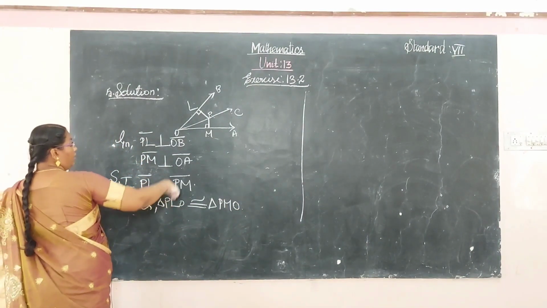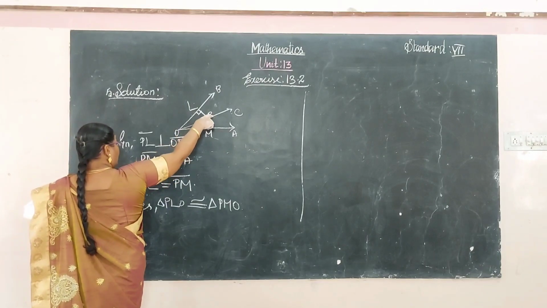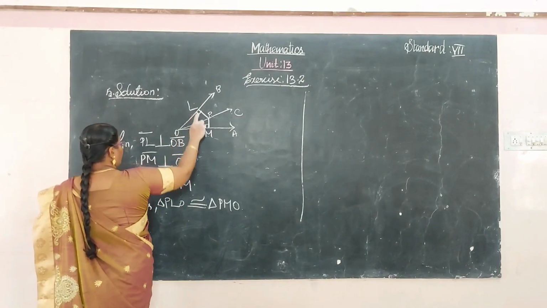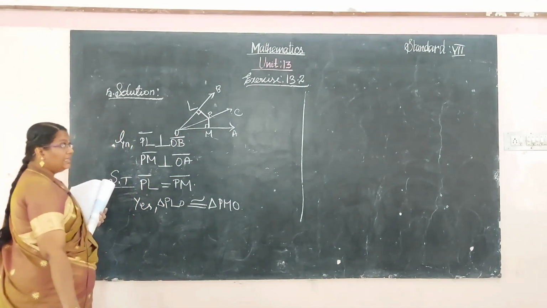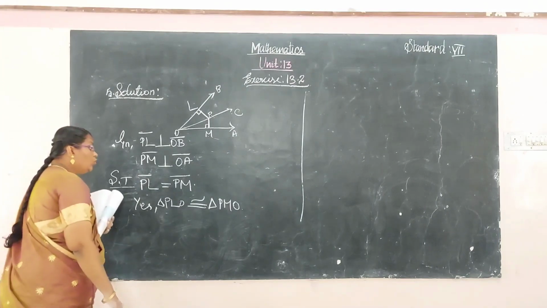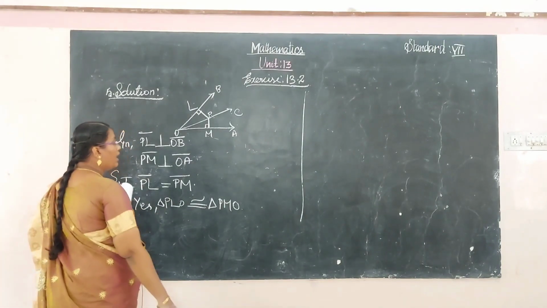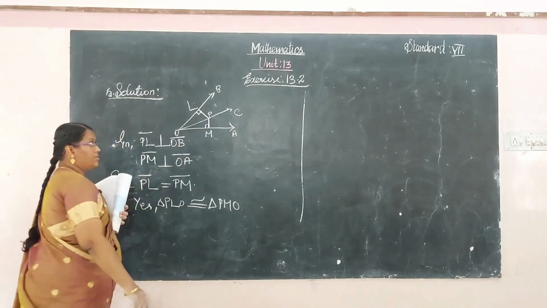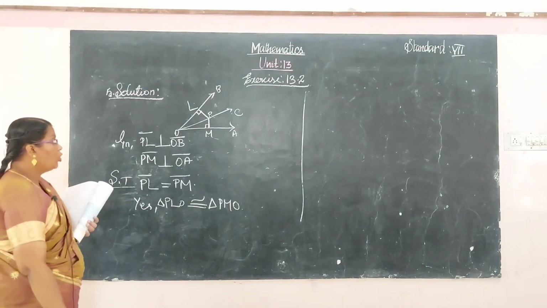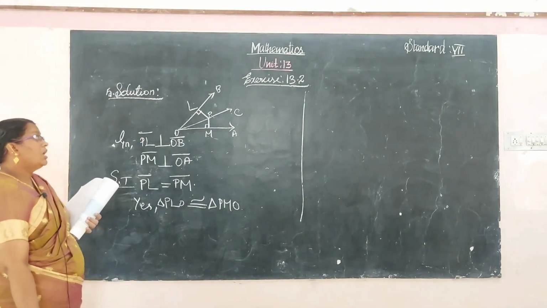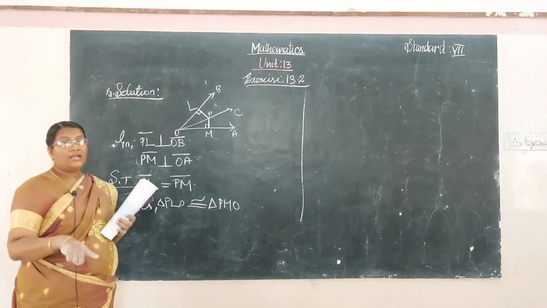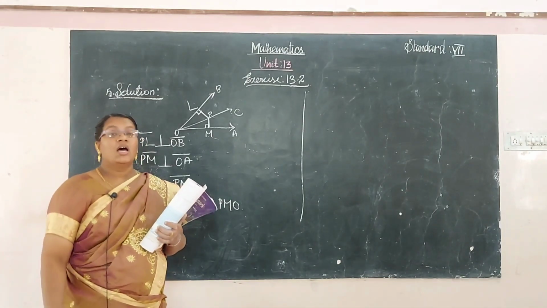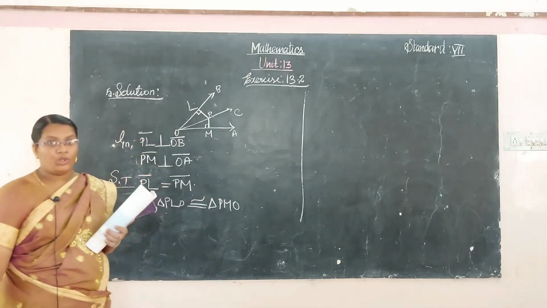Yes, the triangle PLO and the triangle PMO are congruent because the angle PLO is 90 degrees and PMO is also 90 degrees. And OP is common for both triangles. So both have the same value. One angle is a right angle, so it satisfies the criteria, RHS, right angle hypotenuse side congruence.